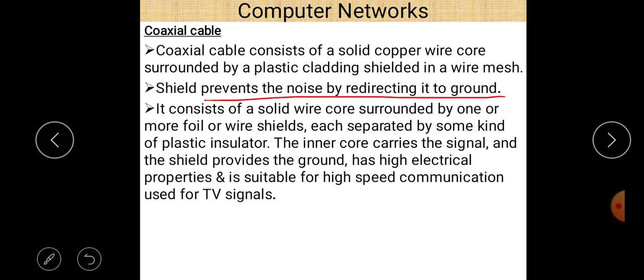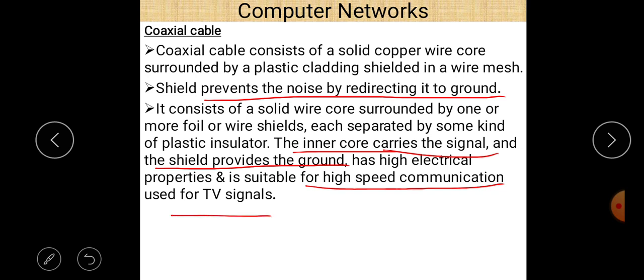It consists of a solid wire core surrounded by one or more foil or wire shields, each separated by some kind of plastic insulator. The inner core carries the signal and the shield provides the ground. That is a very important line. It has high electrical properties and is suitable for high speed transmission, high speed communication, used for TV signals.